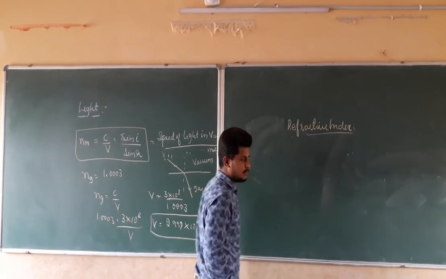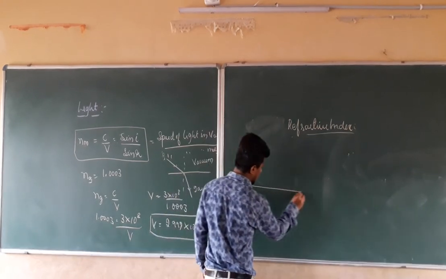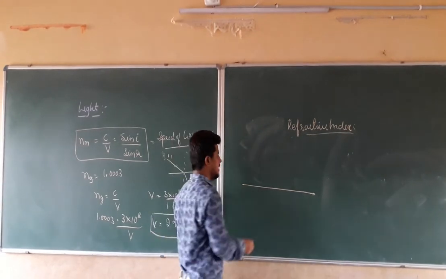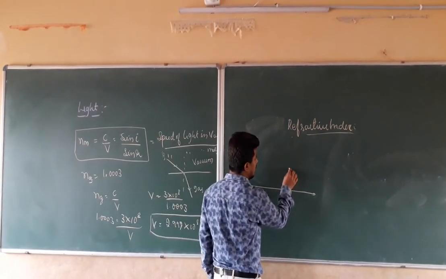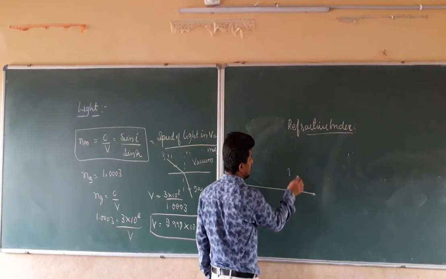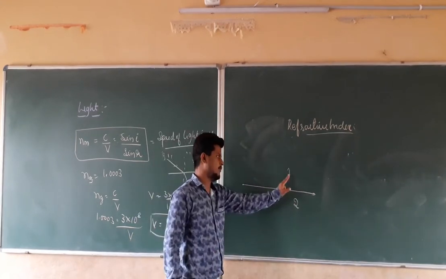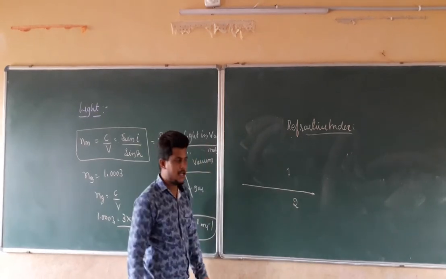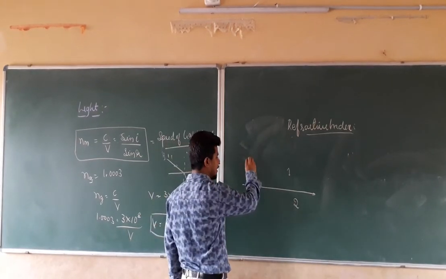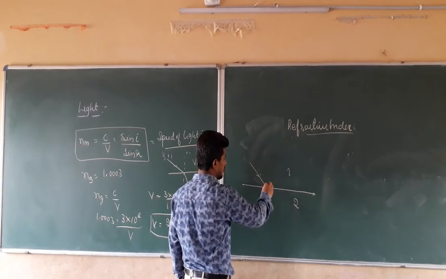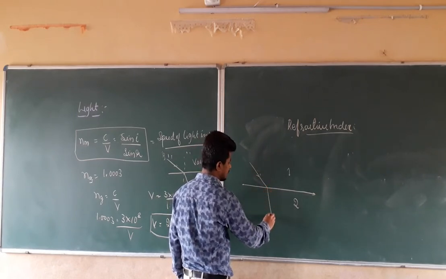Let us take an example. Here is the interface of two mediums. Let this be medium 1 and this be medium 2. Assume that light is traveling from medium 1 to medium 2, like this.